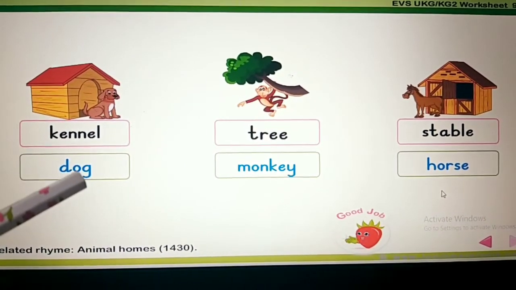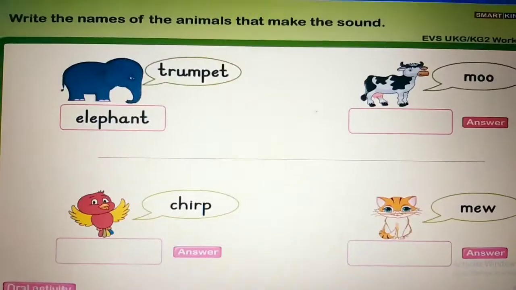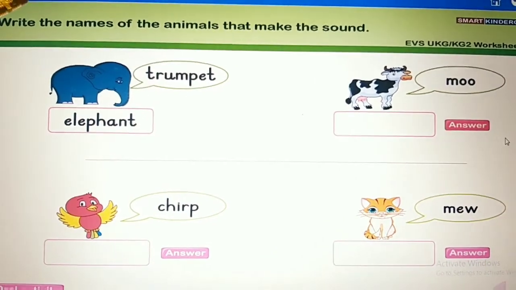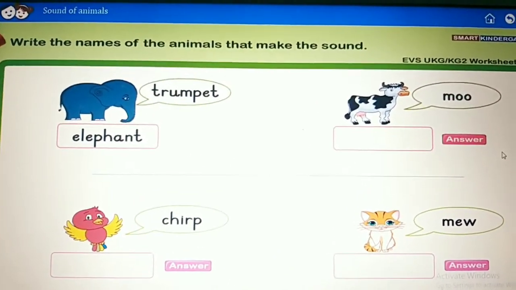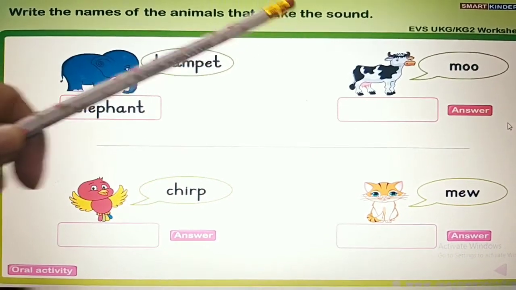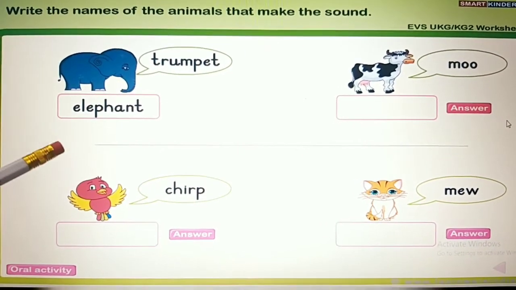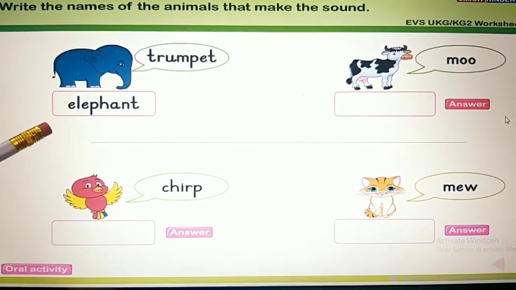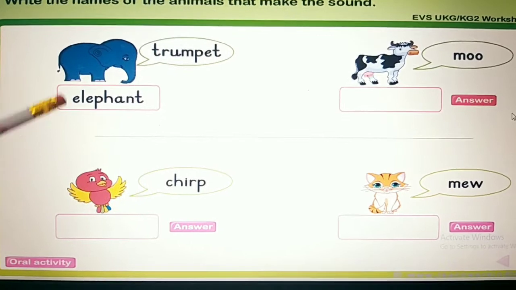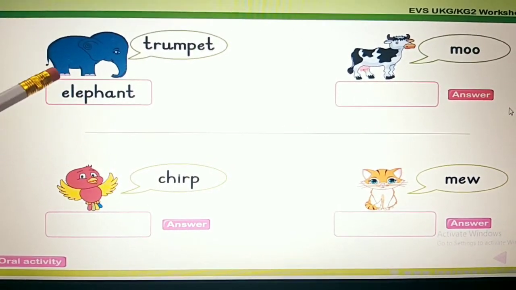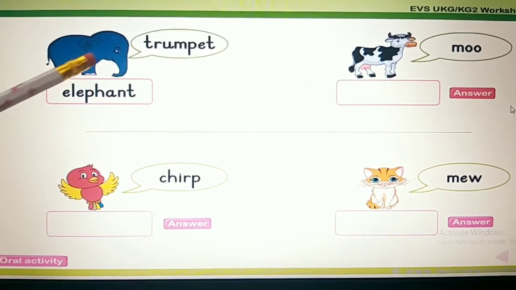Please turn to the next page. All of you please look at the page number 33. Sound of animals. Listen. Write the names of the animals that make the sound. Animals make different sounds. How do these animals make sounds? Look at the picture. This is an elephant. What is the sound of an elephant?